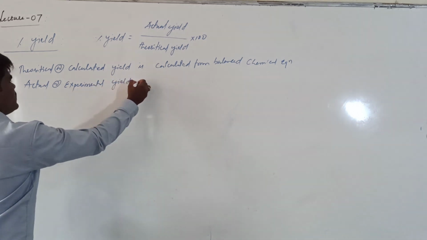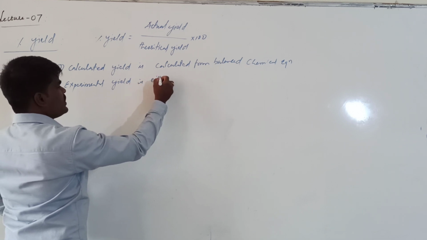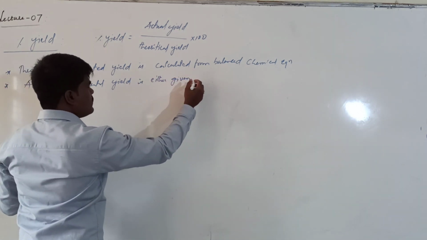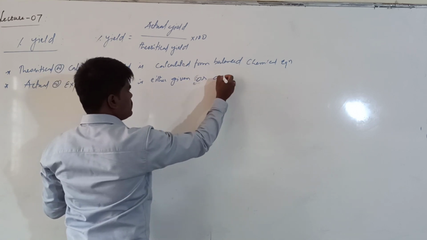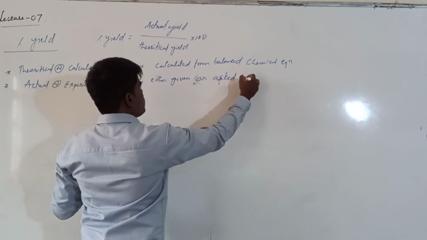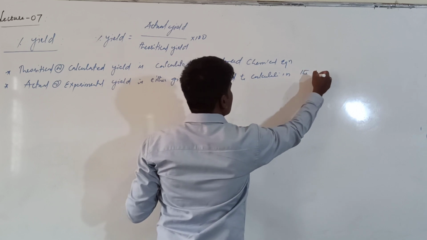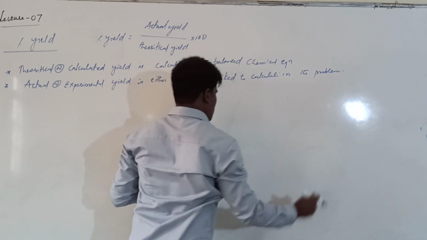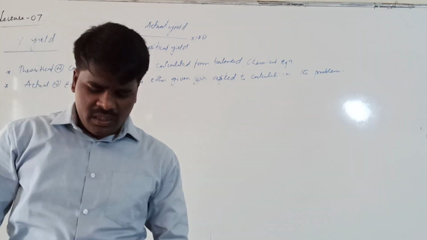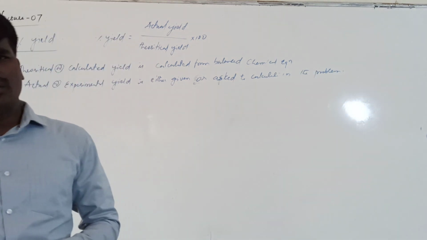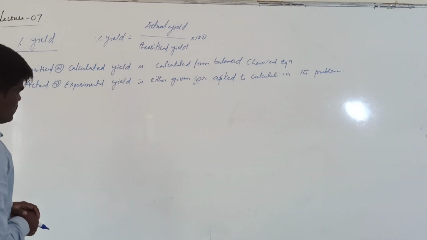is either given or asked to calculate in the problem. Are you getting this? Either the actual yield must be given in the question, or you may be asked to calculate the actual yield by giving the percentage yield. Now let us see with an example.